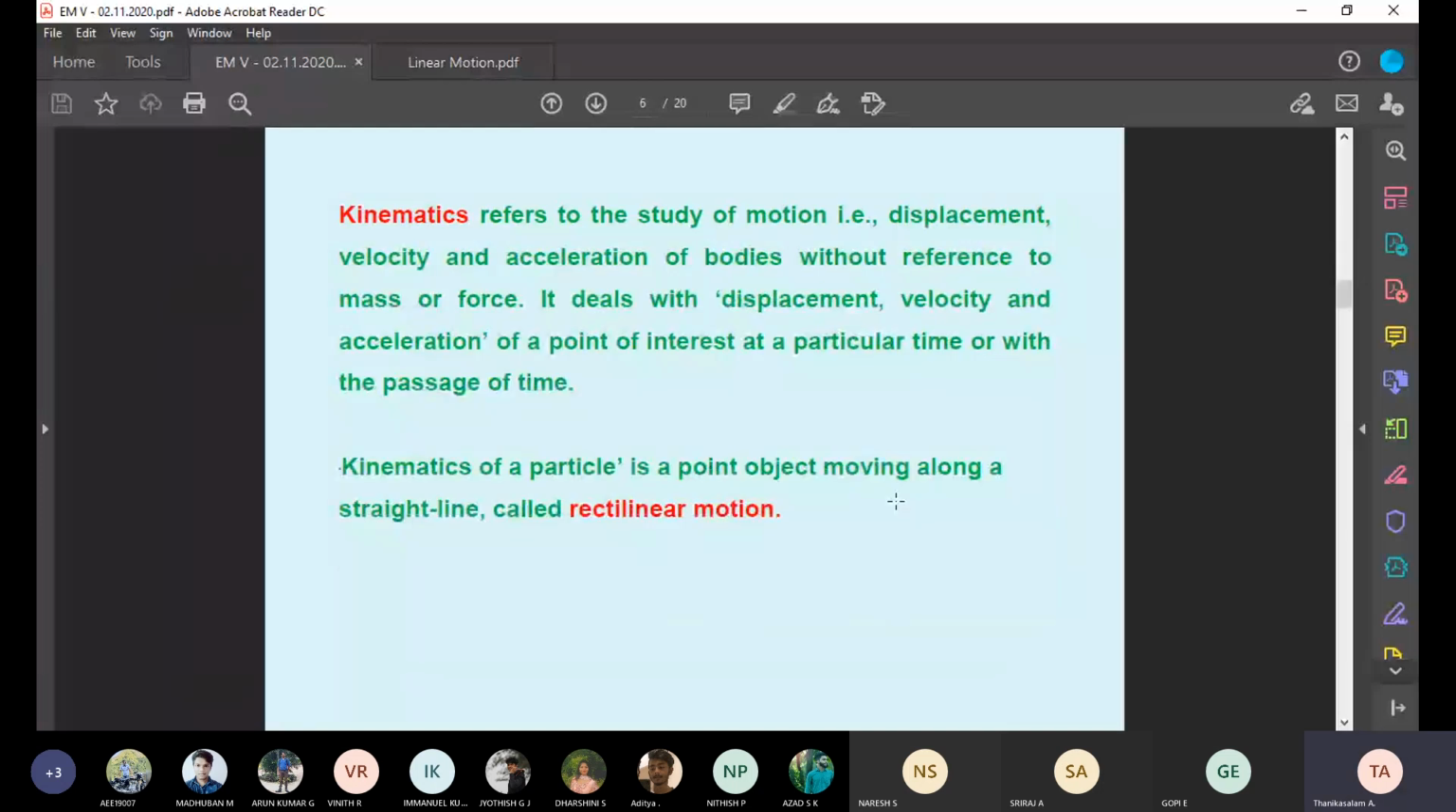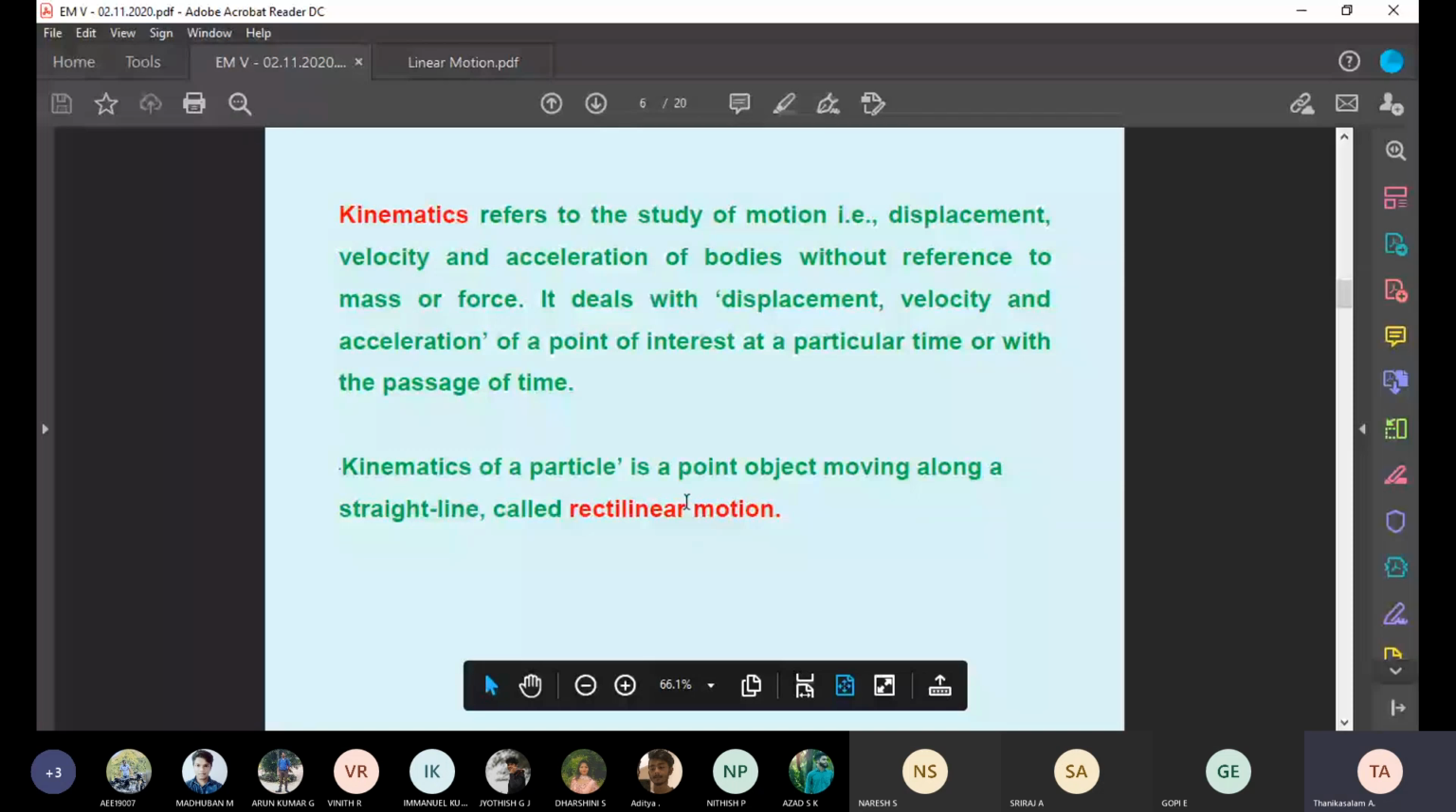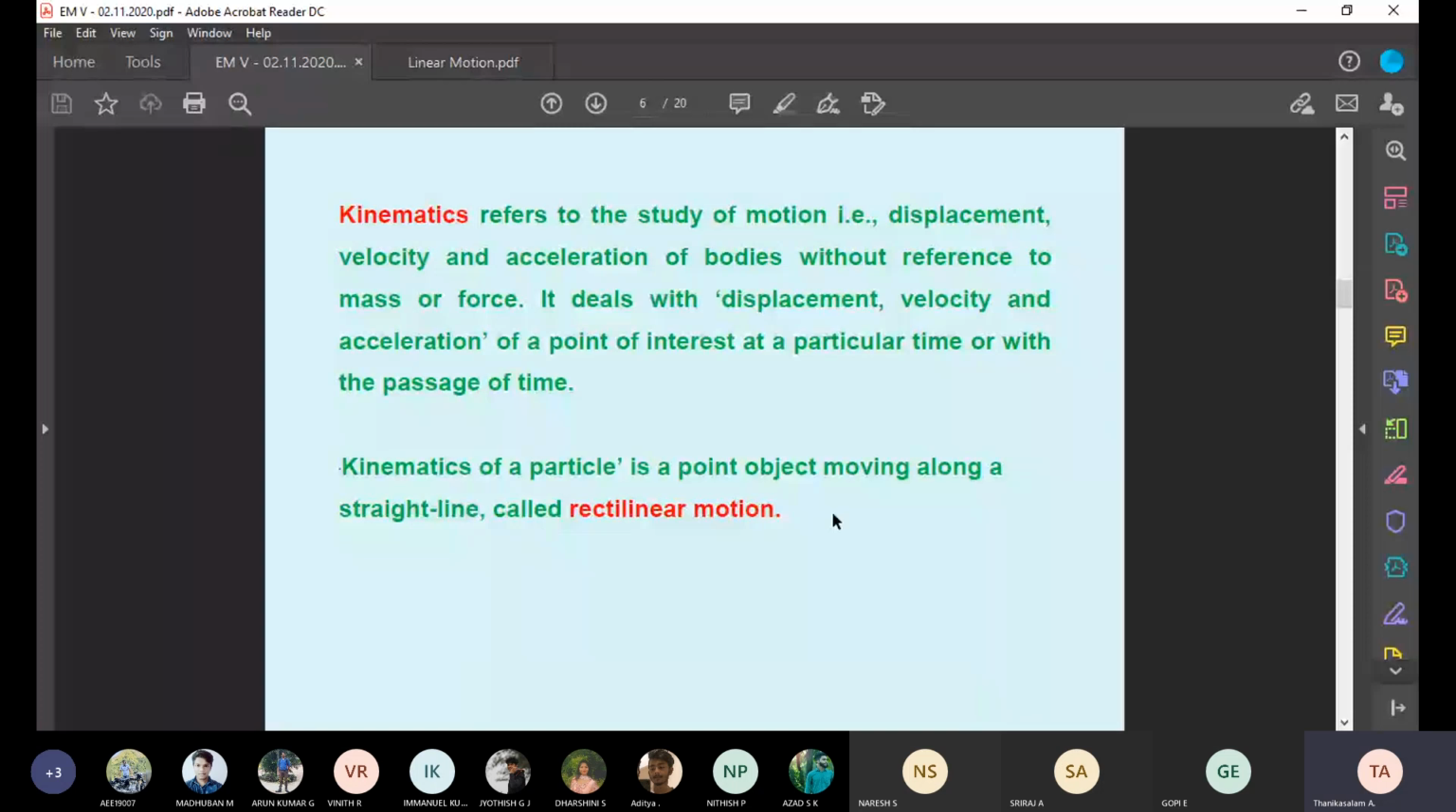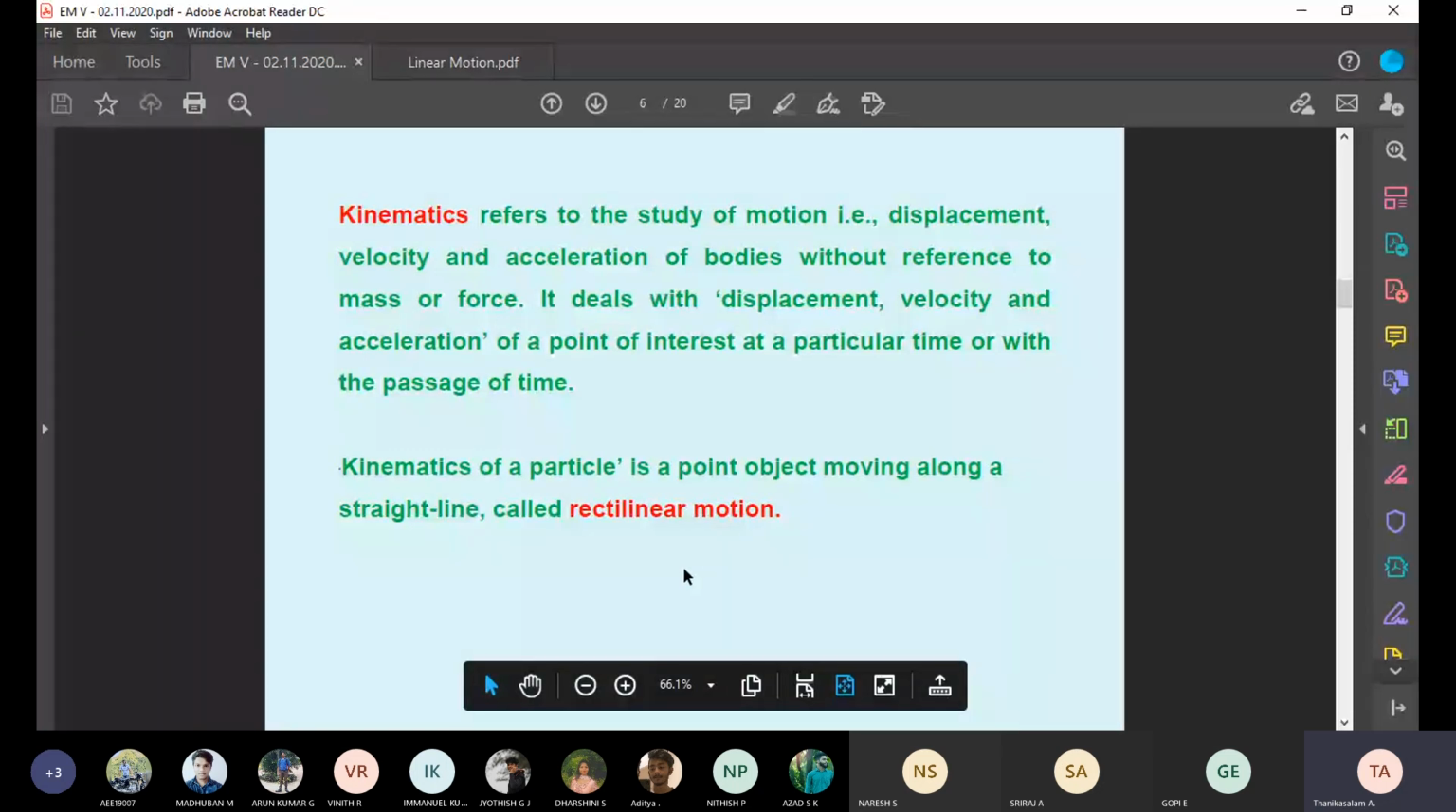Then rectilinear motion. First, we are going to discuss kinematics. Rectilinear motion. What is rectilinear motion? It is a point object moving along a straight line. Just imagine the car moving on the road. That is rectilinear motion. Bike is moving on the road. So any object moving along a straight line path is called rectilinear motion.